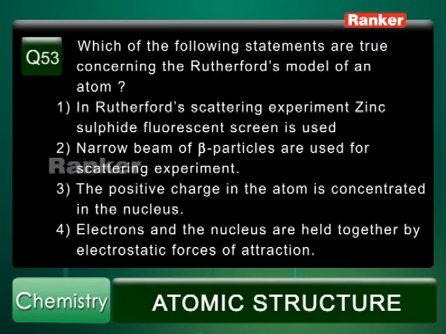Which of the following statements are true concerning Rutherford's model of an atom? In Rutherford scattering experiment, zinc sulfide fluorescent screen is used. Yes, the alpha rays are projected through a metal foil, behind which a zinc sulfide screen is kept, where the scattering and reflected pattern is observed on that screen. Narrow beam of beta particles are used for scattering experiment. No, it is the alpha particle that is used.